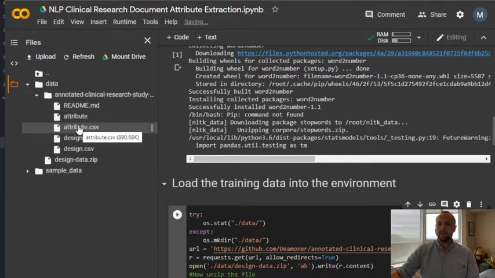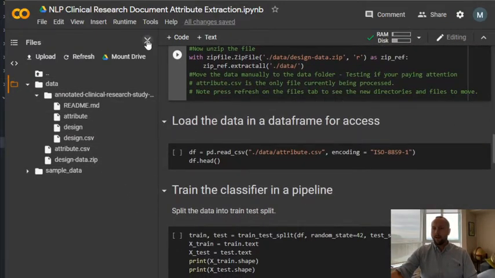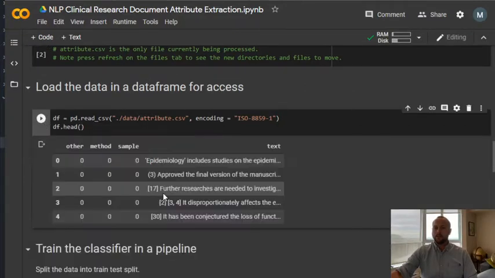I'm just going to move the attributes data out because that's what we're going to be training on for today. And we're just going to load it up and take a look. As always, you want to take a look at what the values are and if there's any missing values. Now this is engineered data for our particular training purpose. These are a number of sentences that have already been classified. So feel free to look at the repo for how they're classified if you want to add any more.